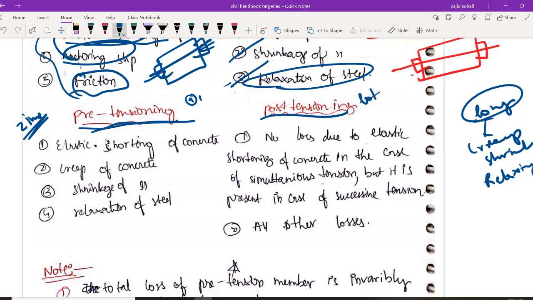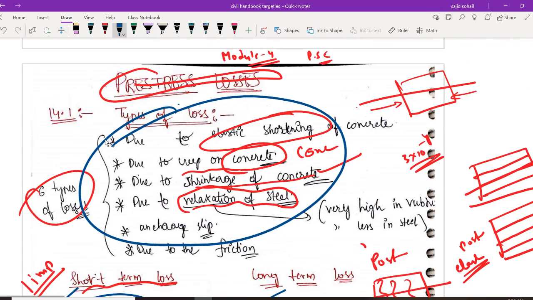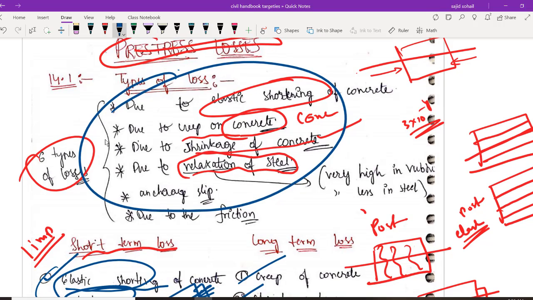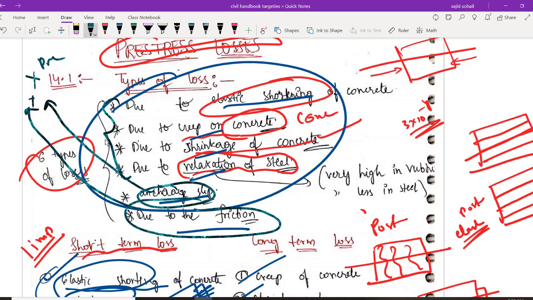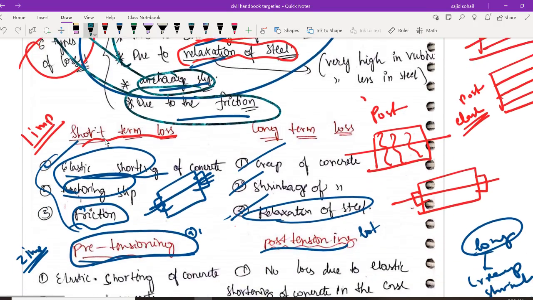Let us be very clear when it comes to pre-tensioning. Obviously you can tell by looking, which of the following will not be present: elastic shortening, creep, shrinkage, relaxation, anchorage slip, friction. It is very clear. Anchorage will not be there. You know that there won't be any anchorage in pre-tensioning, so where will anchorage slip come from? So there won't be any losses because of anchorage slip in pre-tensioning, as well as there won't be any frictional losses in pre-tensioning. So the top four, whatever you have, that is elastic shortening, creep, shrinkage and relaxation of steel will be present in pre-tensioning, but there won't be any anchorage slip as well as frictional losses. I hope it is very clear.